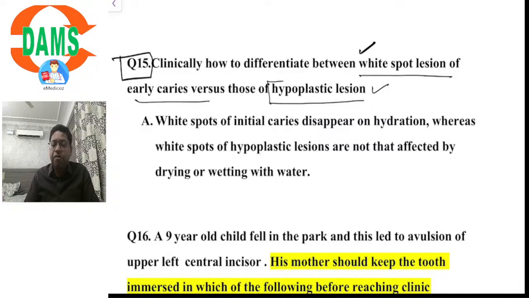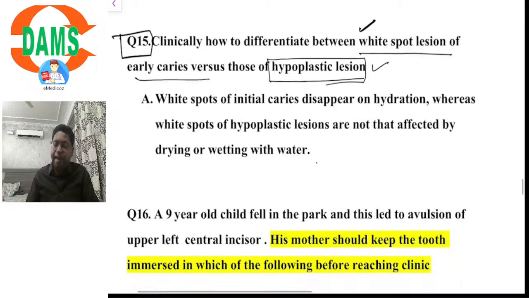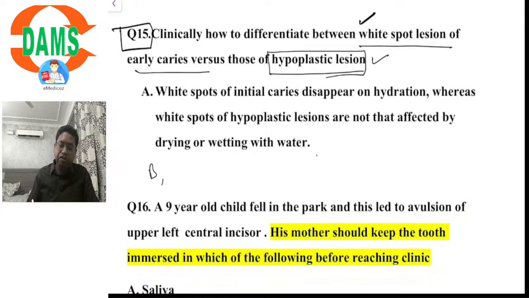On the other hand, hypoplastic lesions are visible irrespective of the state of hydration. So white spot lesions of caries disappear on hydration, whereas hypoplastic lesions are not affected by drying or wetting with water. I do not know what options B, C, and D were. They may be the reverse, but this is the answer.